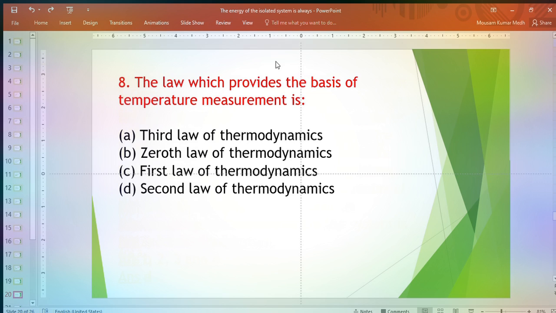Our next question is the law which provides the basis of temperature measurement is third law of thermodynamics, zeroth law of thermodynamics, first law of thermodynamics, second law of thermodynamics. The answer is zeroth law of thermodynamics.